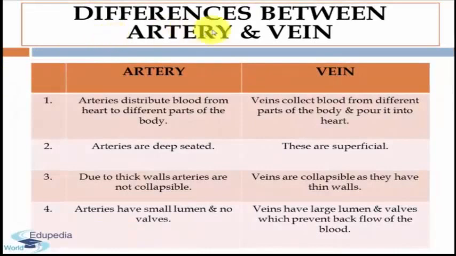Now we will discuss the differences between artery and vein. The first difference is that arteries distribute blood from the heart to different parts of the body, and veins collect blood from different parts of the body and pour it into the heart. Arteries are deep-seated, whereas veins are superficial. Due to thick walls, arteries are non-collapsible and veins are collapsible as they have thin walls. Arteries have a small lumen and no valves, but veins have a wide lumen and valves which prevent backflow of the blood.